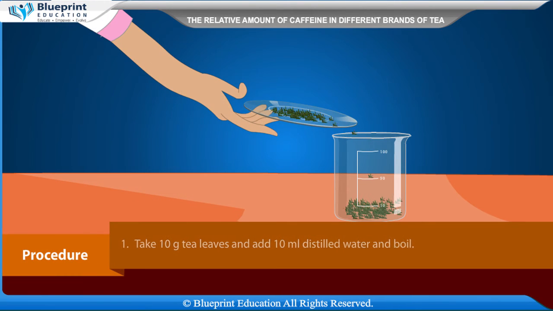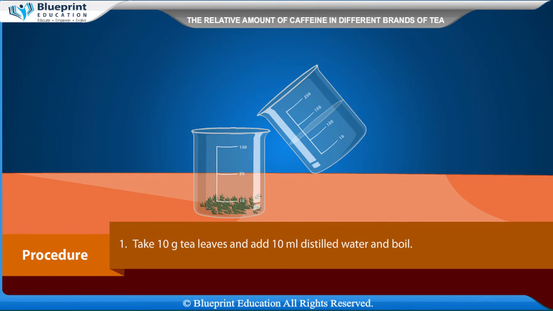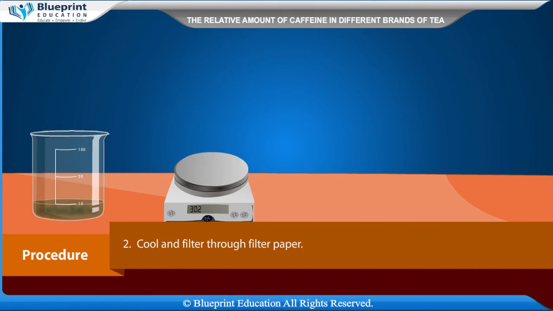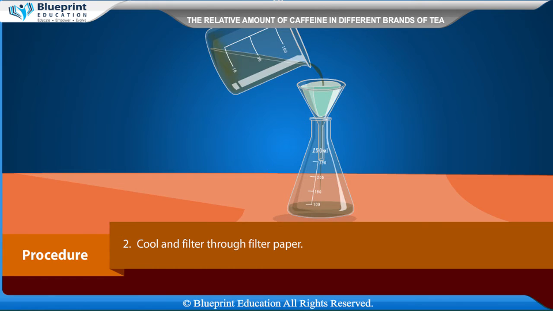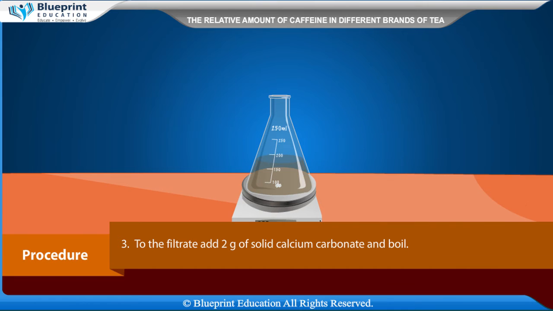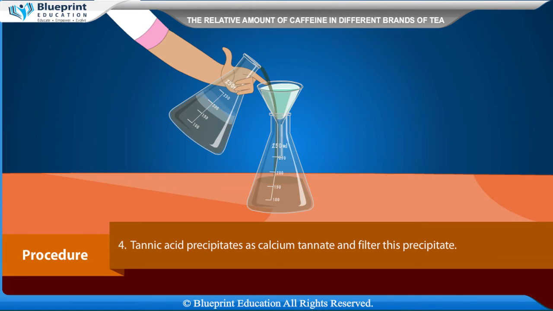Procedure: take 10 gram tea leaves, add 10 ml distilled water, and boil. Cool and filter through filter paper. To the filtrate, add 2 gram of solid calcium carbonate and boil. Tannic acid precipitates as calcium tannate; filter this precipitate.